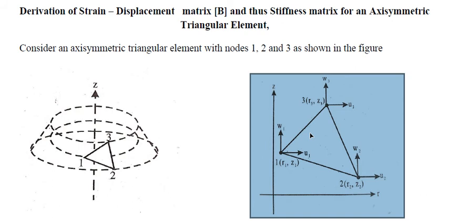Displacements are found in r and z directions, and also force vectors, body surface force vectors, body force vectors, everything is found in r and z directions only. The theta direction, the circumferential direction, is neglected. Okay. Now, as I told, the coordinate values of node 1 are r1 and z1.